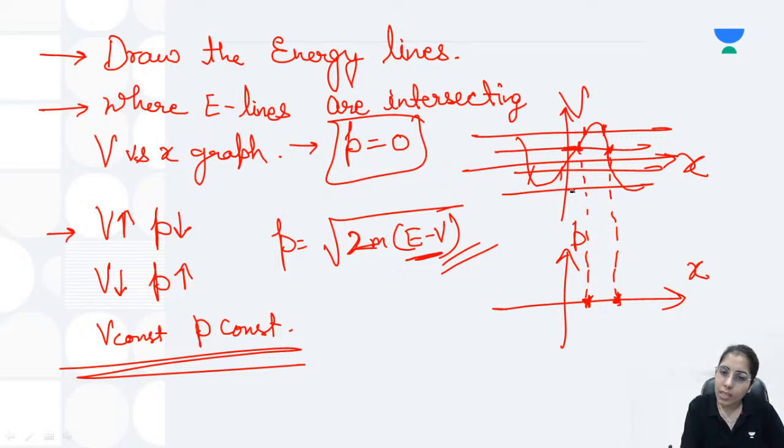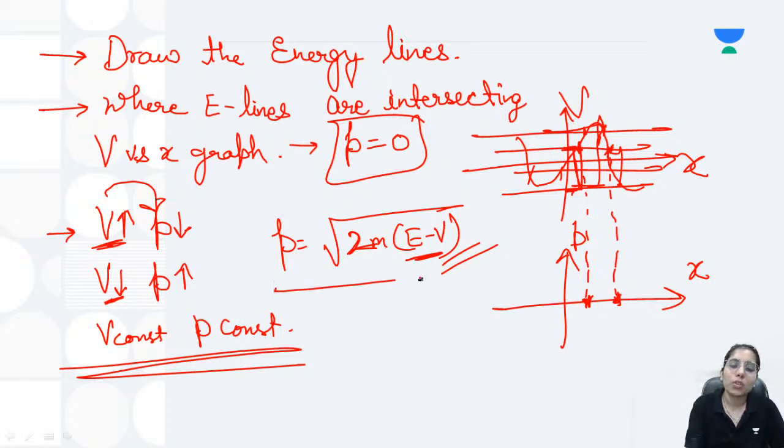If you increase the value of x, you have to see whether corresponding to that the potential is also increasing or decreasing. That's how you will get to know whether it is increasing potential or decreasing potential. Whatever will be the case, corresponding to that you have to go for the opposite momentum sequence. Means V increasing, p should decrease; V decreasing, p should increase; V constant, p constant.